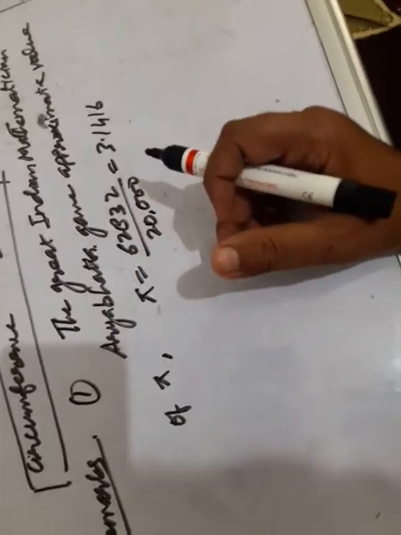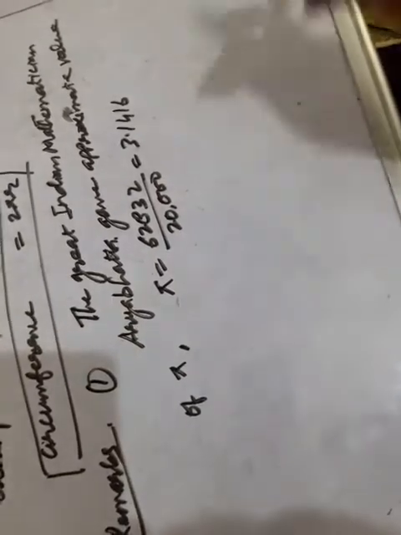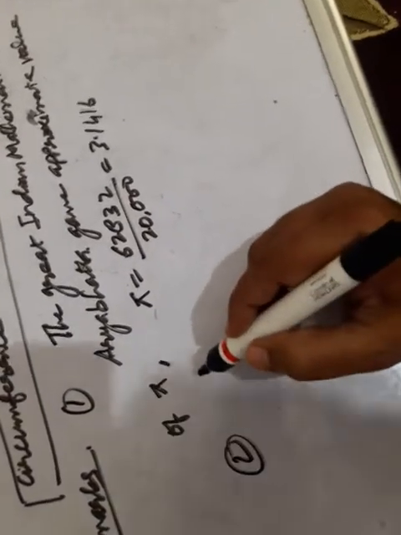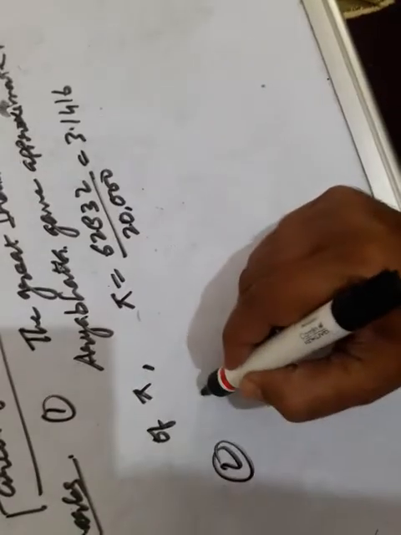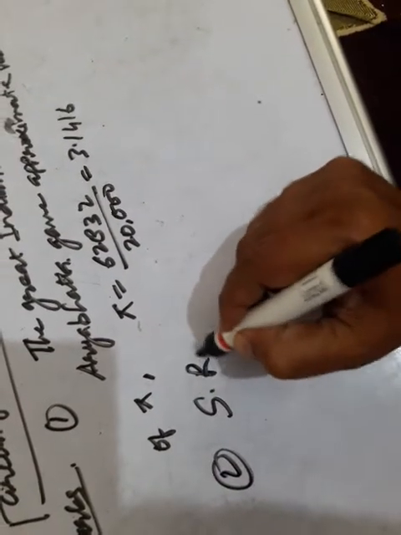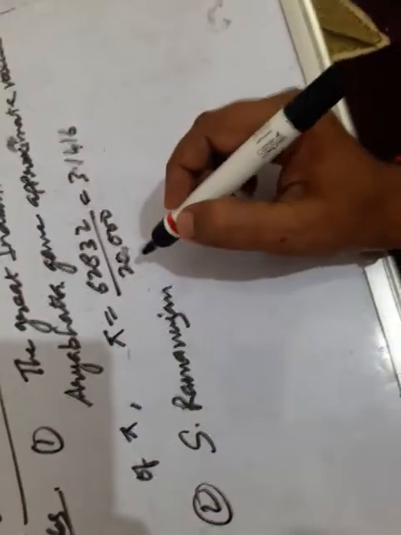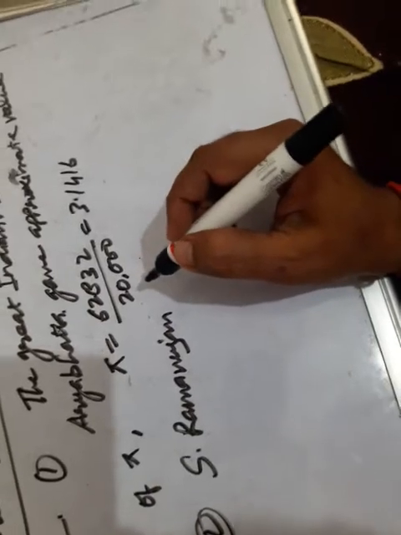Children, by using an identity, our Indian mathematician genius, Srinivasa Ramanujan, gave an identity. Here also it is written in your textbook.